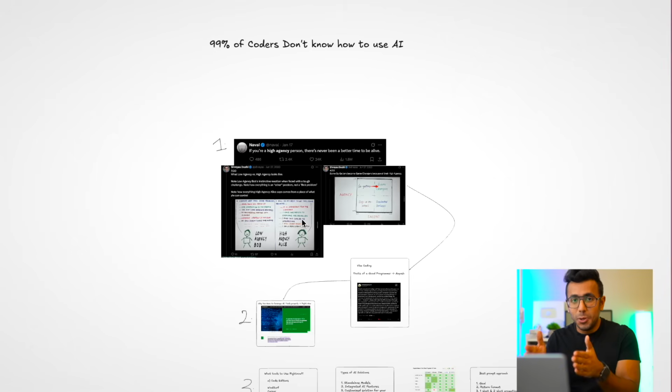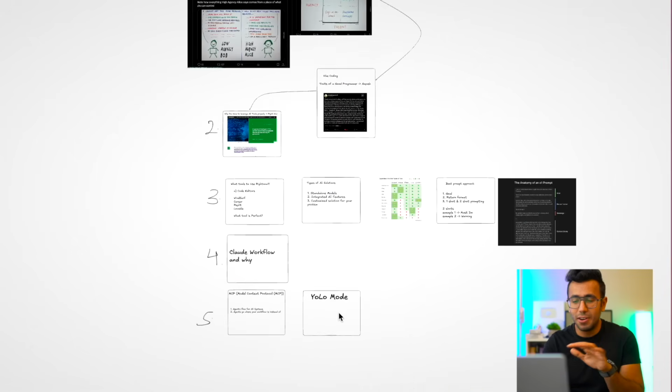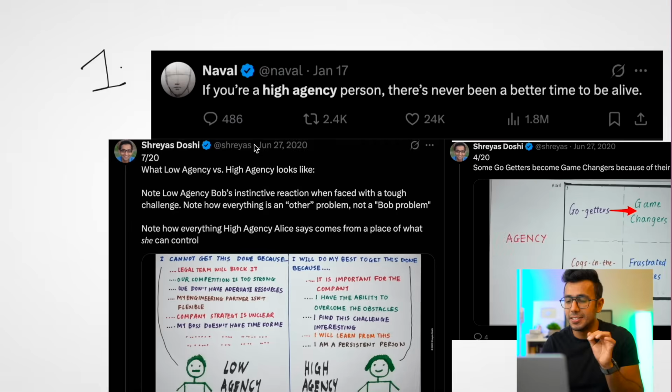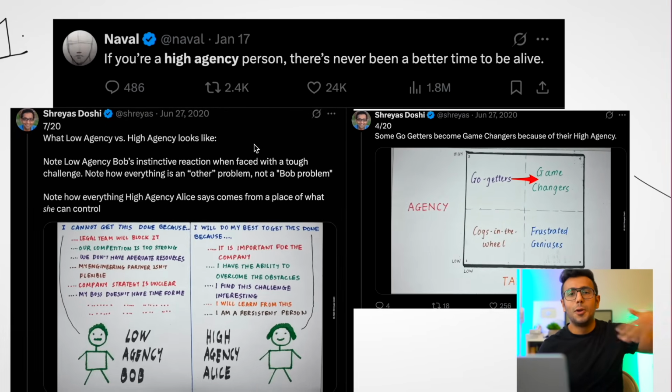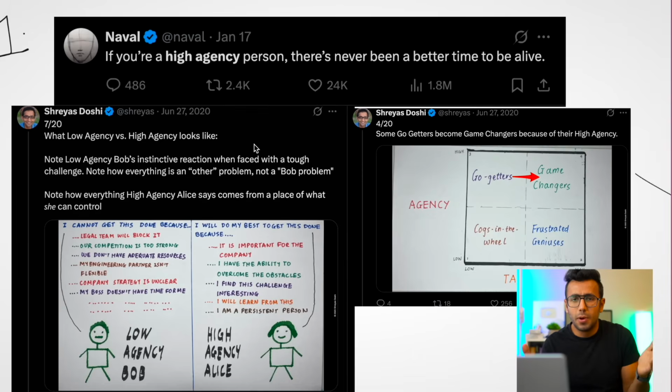Without any further ado, let me show you my AI framework. And this AI framework, which I have made for you, will make you a high agency person. What is the end goal? The end goal is that you're not waiting for your manager, your teacher, your professor, whoever you're working with, your teammates to give you work. You figure out the problem and solve it immediately. That is the idea of a high agency person. If you're a high agency person, there has never been a better time to be alive. This used to be followed only by startups before, but even big tech companies, all companies want employees to be efficient, high agency, who bring up issues and solve them immediately.